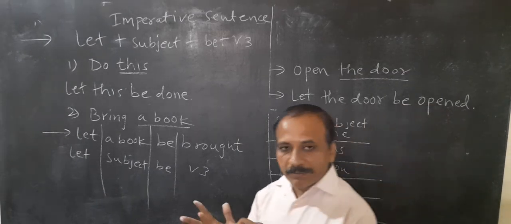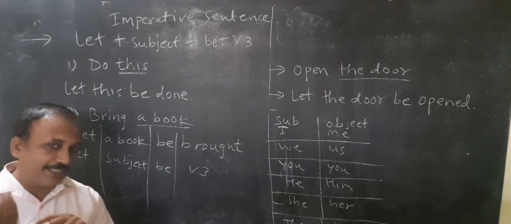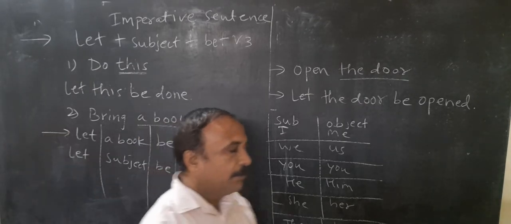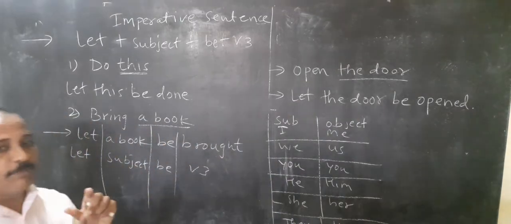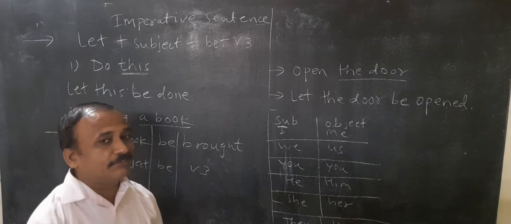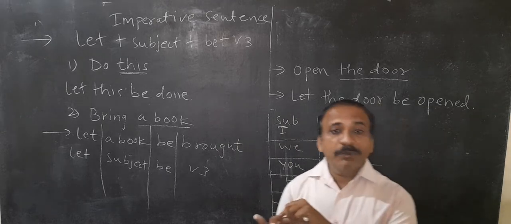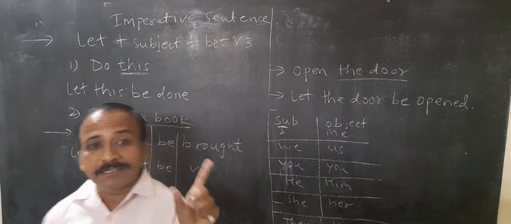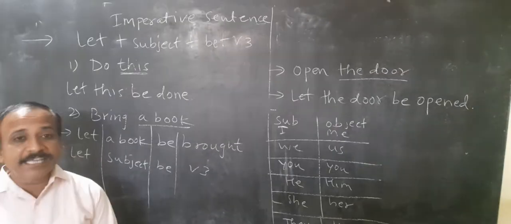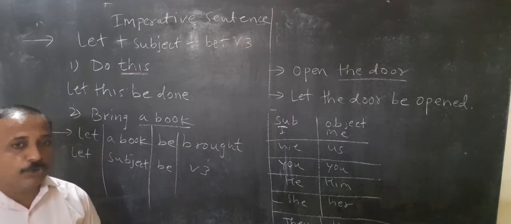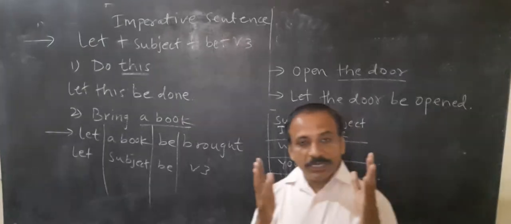In present tense, simple present tense, present continuous tense and present perfect tense, only these change into passive voice. The same thing happens in past tense: simple past tense, past continuous tense, past perfect tense. In future tense, only two tenses are changed into passive voice: simple future tense and future perfect tense. Right? This way we have to understand and go through the examples. There are a lot of examples in your textbook, in your grammar book.